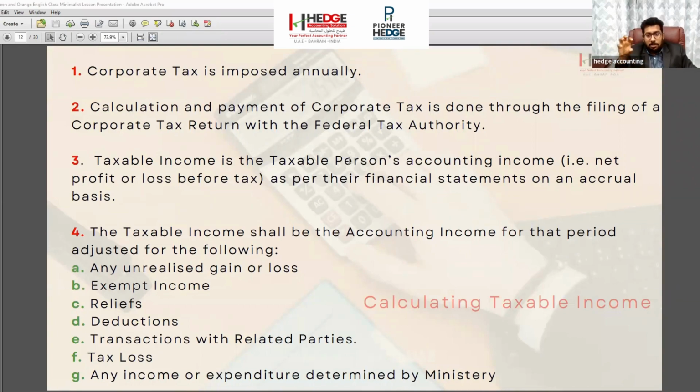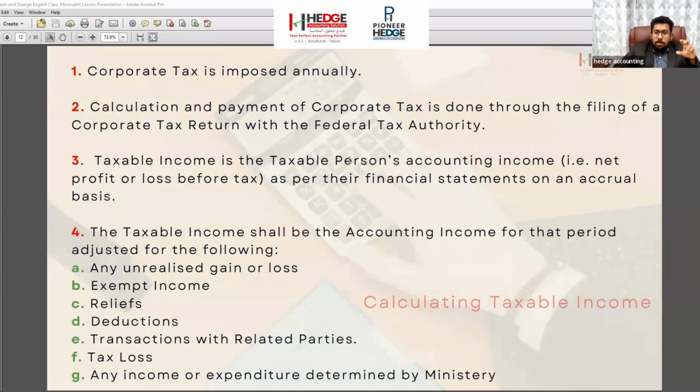But if you are following a financial year from January to December, you can save at least 7 months. 7 months you can save, and you no need to pay the tax for those 7 months. You can pay the tax starting from 2024 January. So it is calculated annually, and we have to pay the taxes also annually.